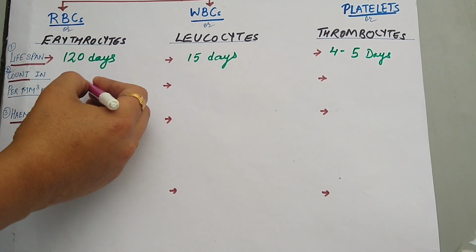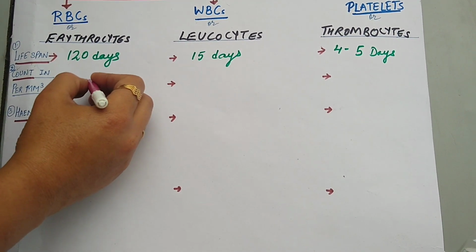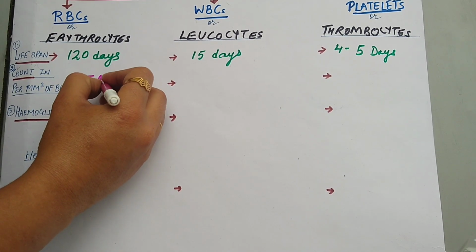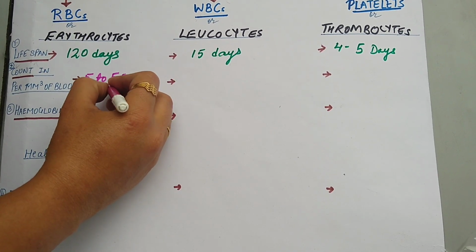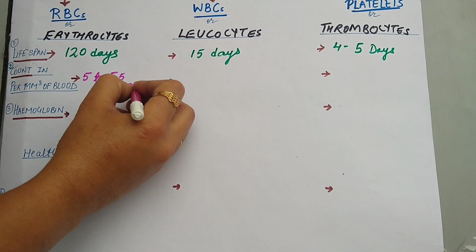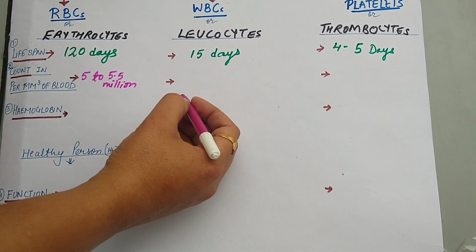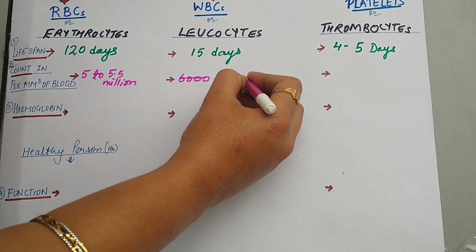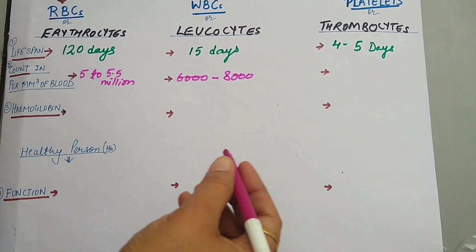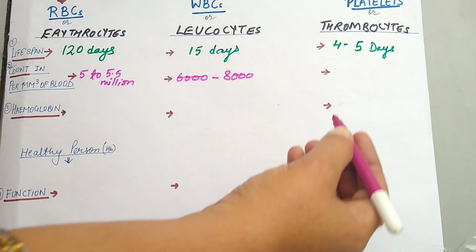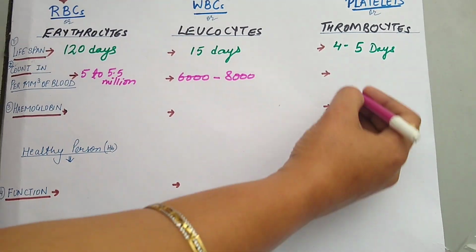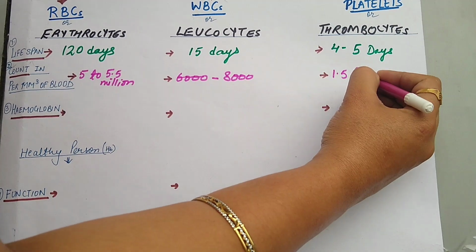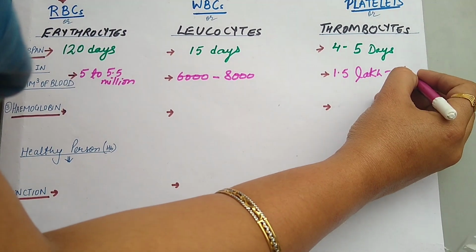Yes, the RBC count per cubic mm of blood is approximately 5 to 5.5 million. And how many WBCs are present per cubic mm of blood? That is 6,000 to 8,000. Right? And how many platelets are present per cubic mm of blood? That is 1.5 lakh to 3 lakh.